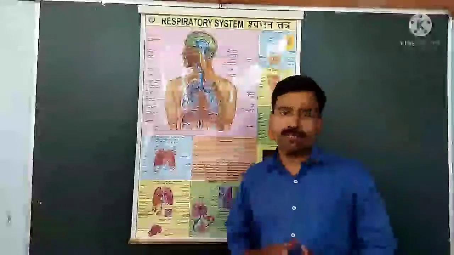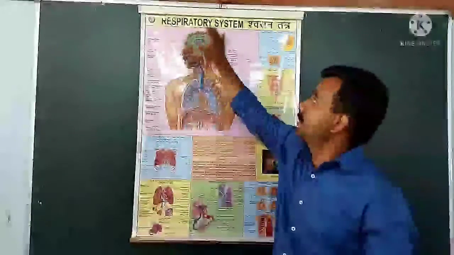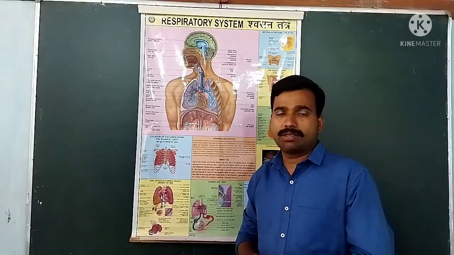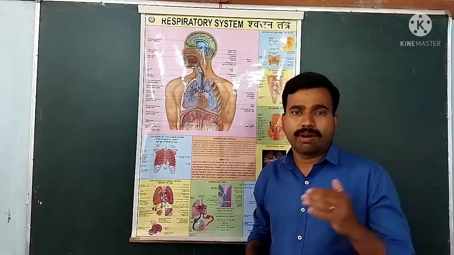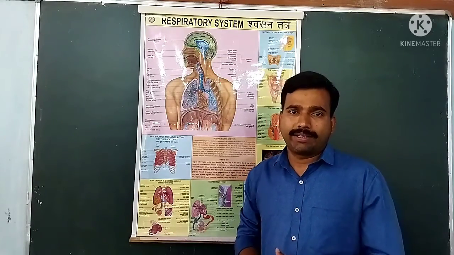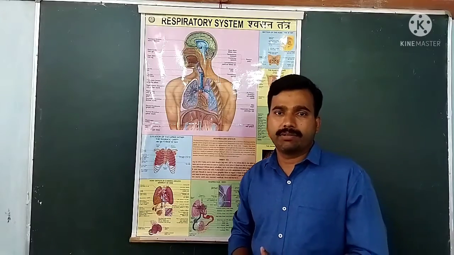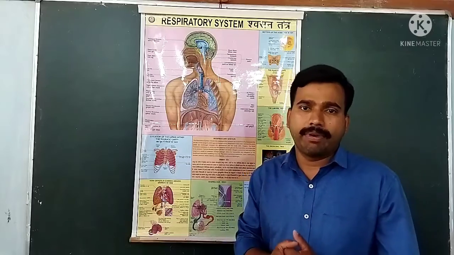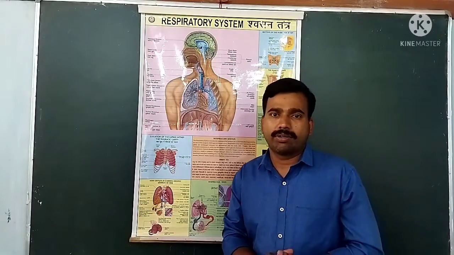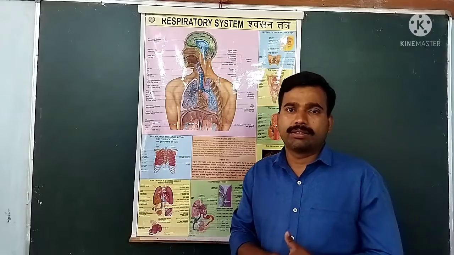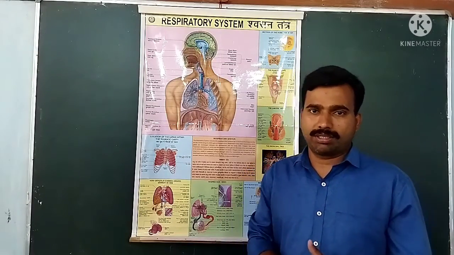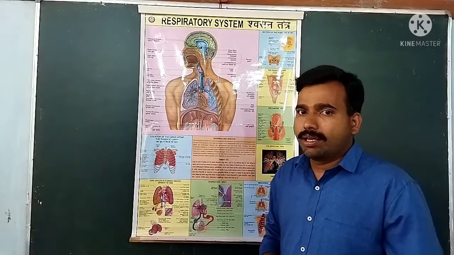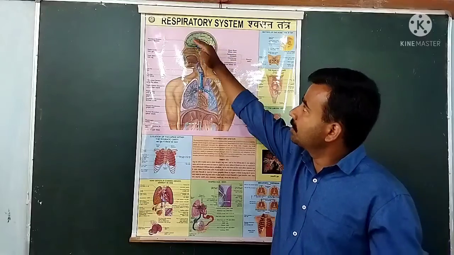Hello dear students, in today's video we are going to discuss the human respiratory system. In the previous lesson we already discussed the human digestive system, and I told you about one assignment that you need to prepare: write not more than 250 words about the human digestive system and all the processes that happen during digestion, and also explain at least three digestive disorders that affect your digestive system. Now let us discuss the next system.